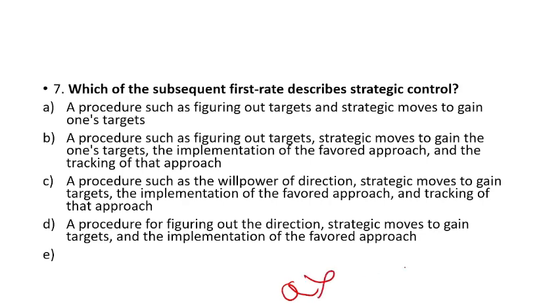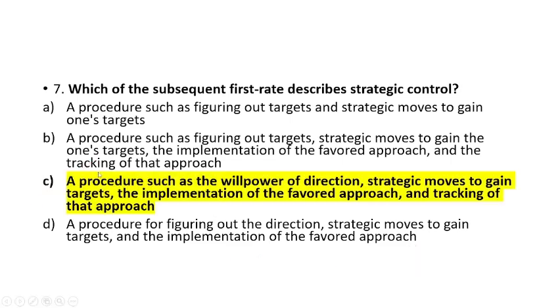Then we have D, one small option, procedure to figuring out the direction, strategic moves to gain targets. Okay. And implementation. But here no control or no review, tracking is not said. So D can't be the answer. Now C. C is what? The process of figuring out target, strategic move to gain one's target. Okay. Against one targets. So this can be also incorrect option. So finally you get the right answer, that is option number C.